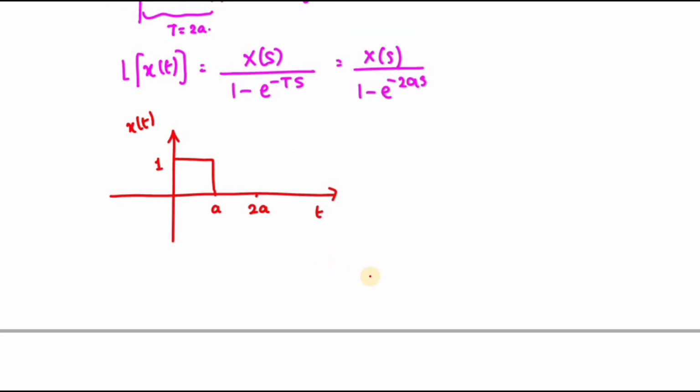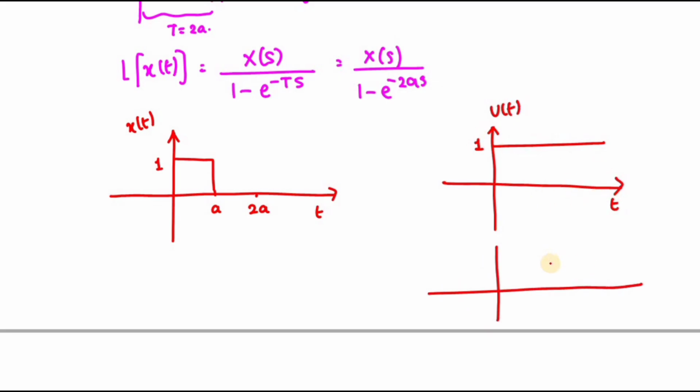Actually, how did the signal come about? This is your u of t value, and if you subtract from it the shifted signal u of t minus a, since u of t is shifted, then if I subtract these two signals, I can obtain this one.